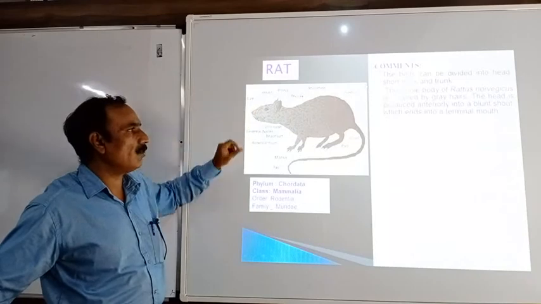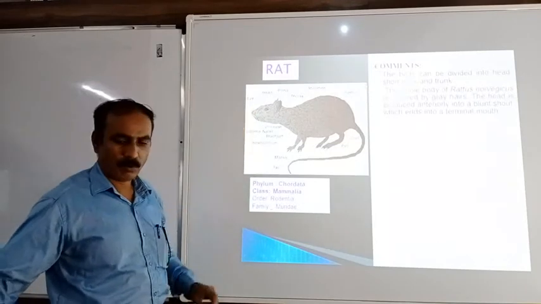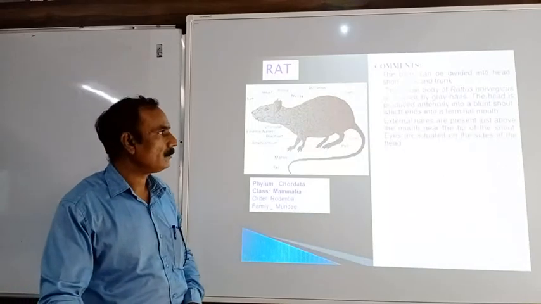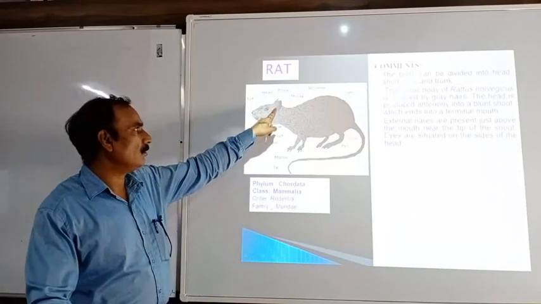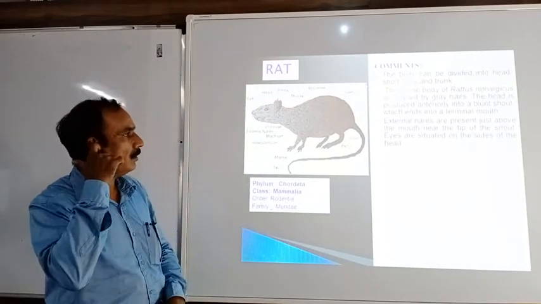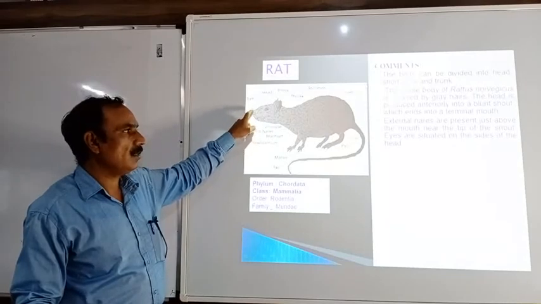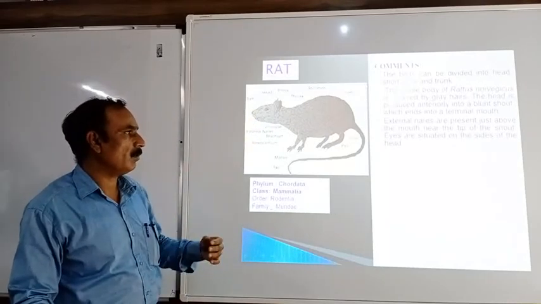So this blunt snout is present, and it ends in the terminal mouth. Then external nares are present just above the mouth, near the tip of the snout.